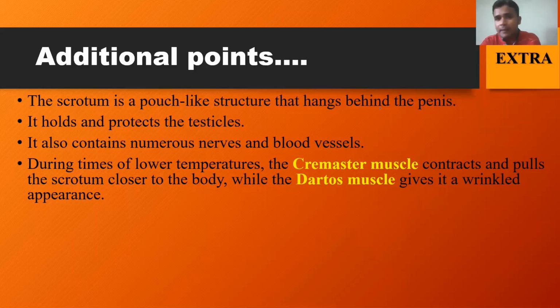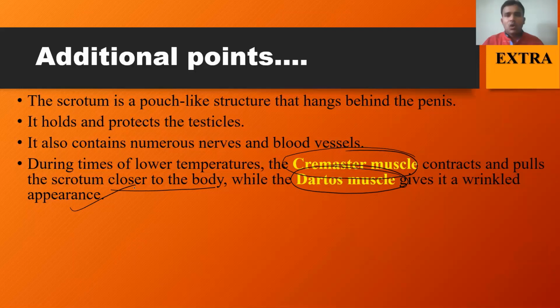How is it regulated? See here, when there is a cold climate, there is a muscle called the cremaster muscle. This cremaster muscle contracts and pulls the scrotum closer to the body, while another muscle called the dartos muscle gives it a wrinkled appearance.